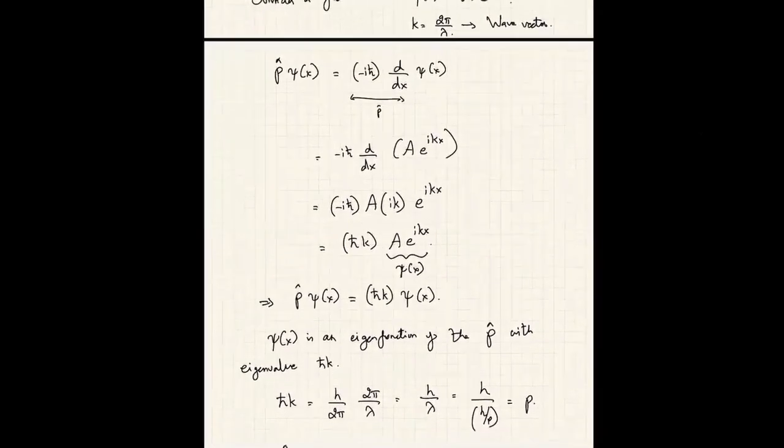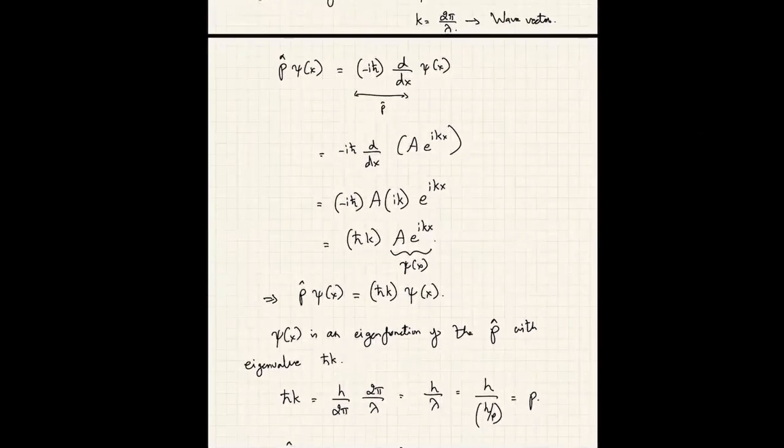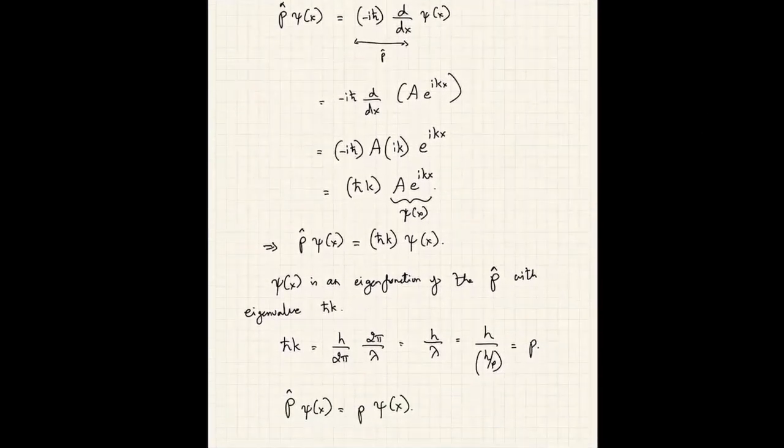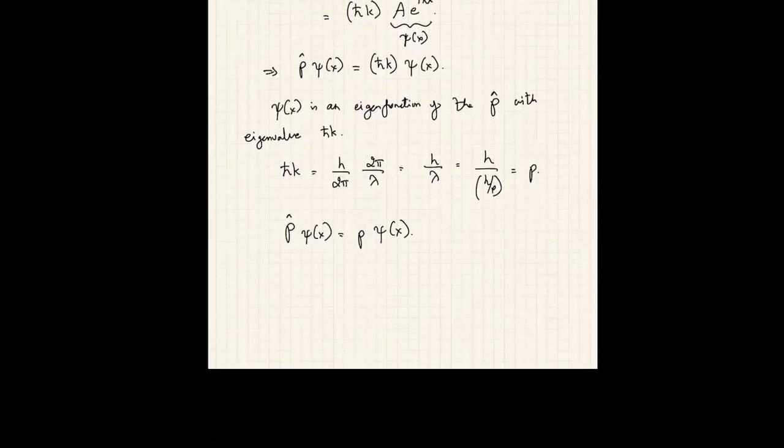Now, it is not at all a guarantee that p acting on psi of x would give me something times psi of x for some random choice of psi of x. So we say that if there is a system described by a wave function that is an eigenfunction of the p operator, then p acting on the eigenfunction gives the eigenvalue times the eigenfunction itself.